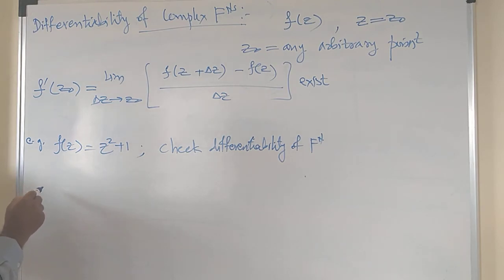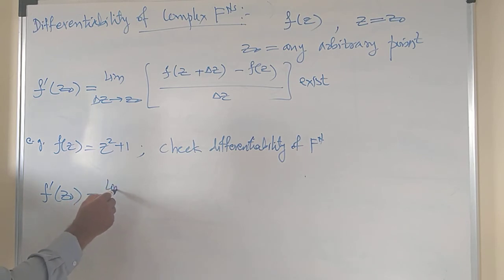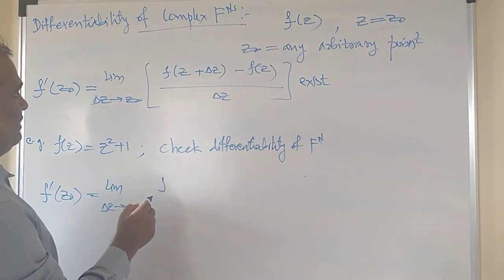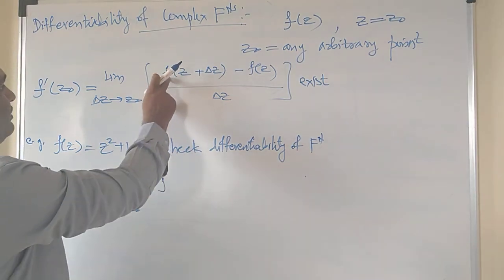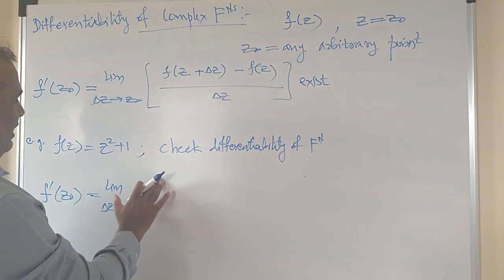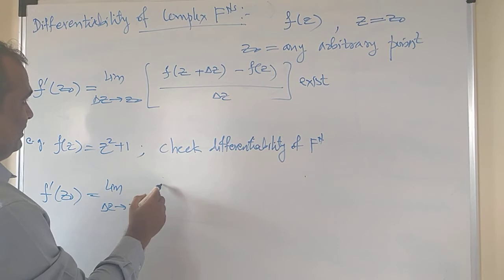So I can say f dash of z naught equals the limit delta z tends to z naught, and in this function your function is z square. So put the value of z equal to z plus delta z.